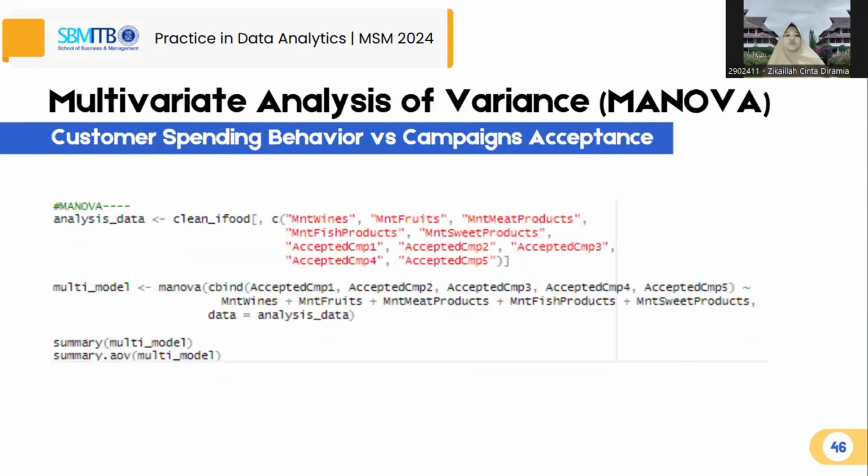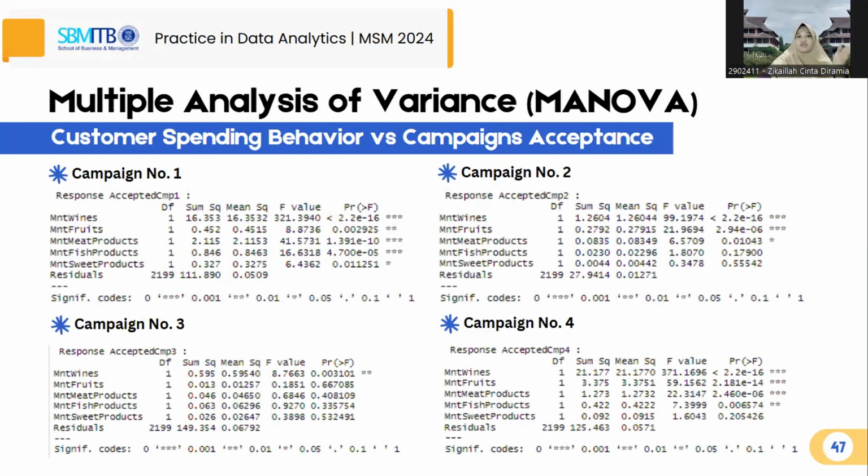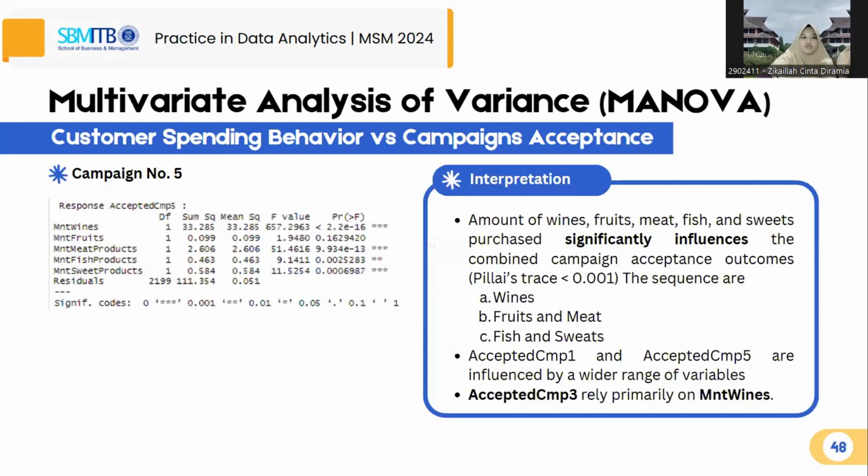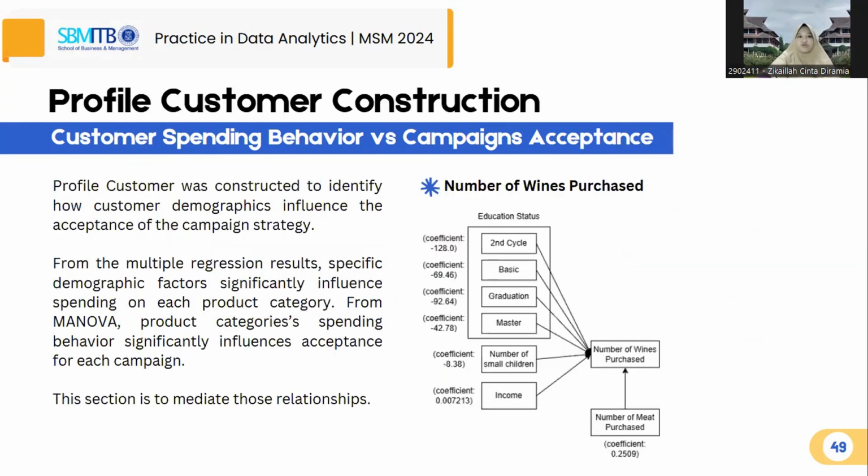The multivariate analysis of variance model resulted in five responses, consisting of campaign acceptance from the first to the fifth campaign. The result of this regression is used to construct the customer profile.